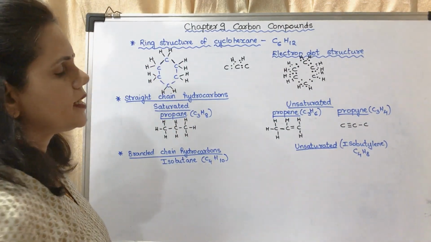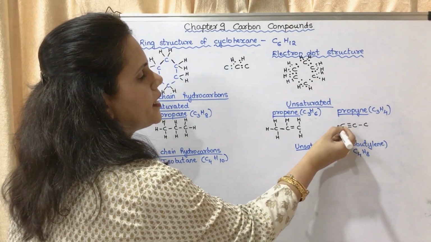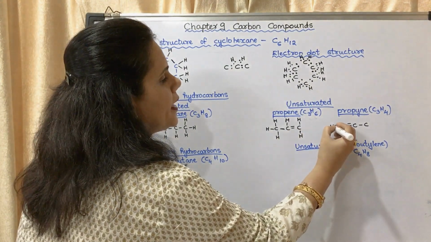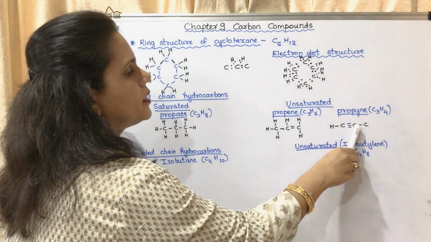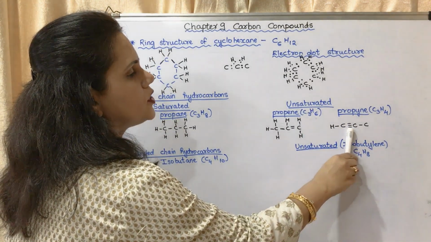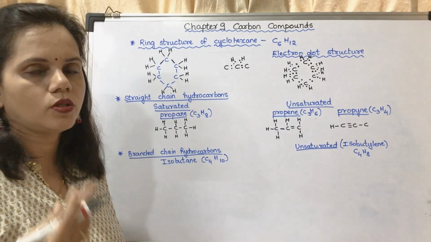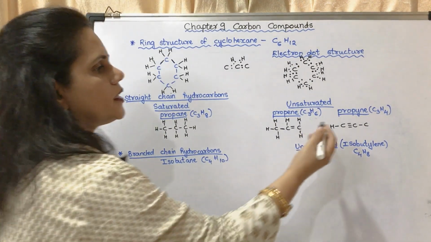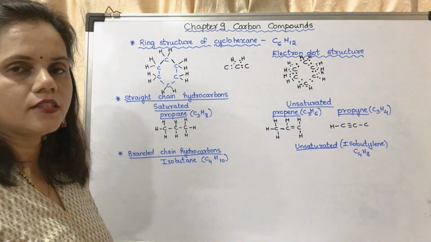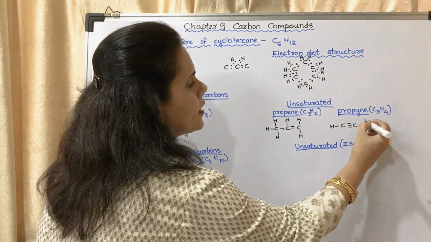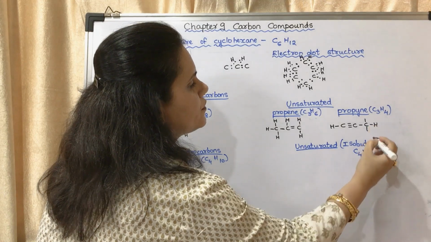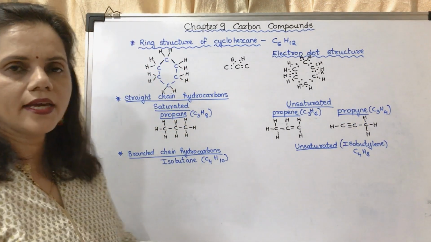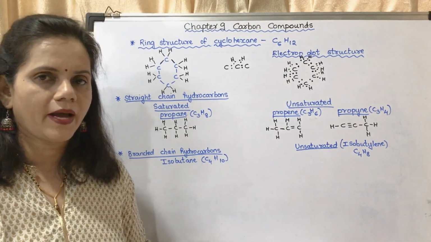So in this case 3 has already been engaged for this carbon atom. 1 is left. This will be H. For this carbon 3 has already been engaged here and 1 on another side. So the 4 lines have already been finished. Now there is no hydrogen for the middle one, and for the last one 3 are left, so it is with 3 hydrogen. Okay, this is the structure of propyne.